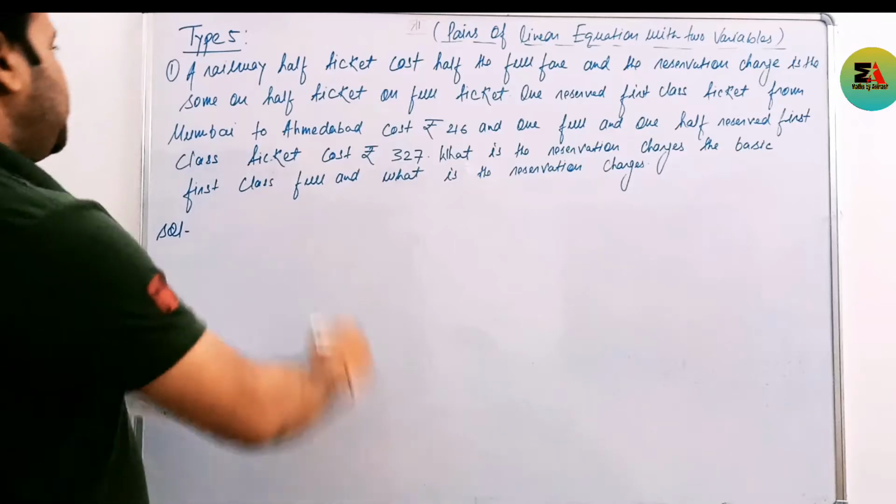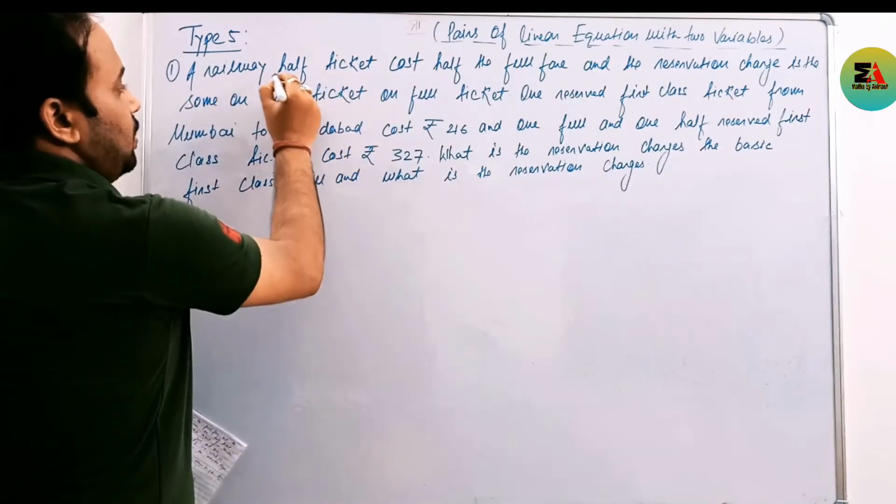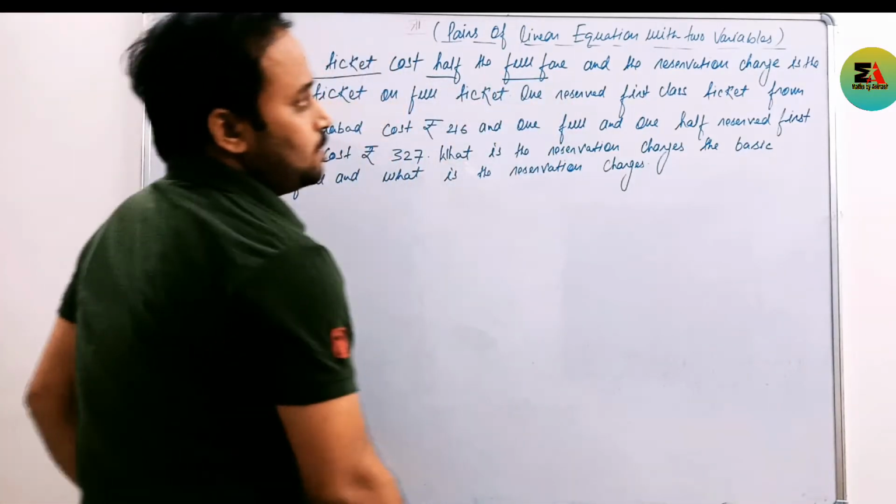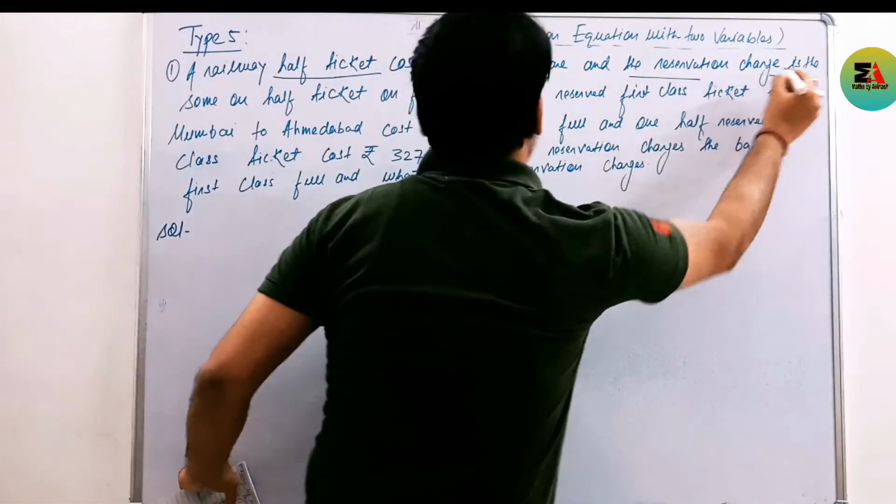Here the question is about a railway half ticket, the cost and full fares, and the reservation charges.